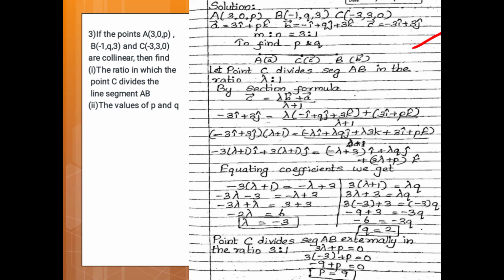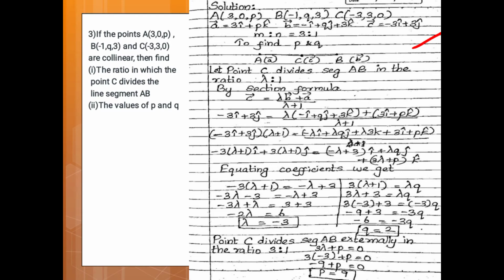So C vector is given; substitute the values of C vector, A vector and B vector. So minus 3i plus 3j is equal to lambda times (minus i plus qj plus 3k vector) plus (3i plus pk vector) upon lambda plus 1.